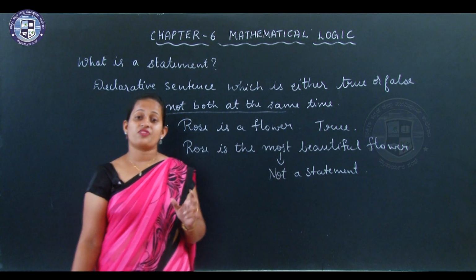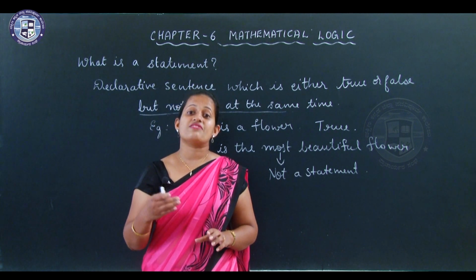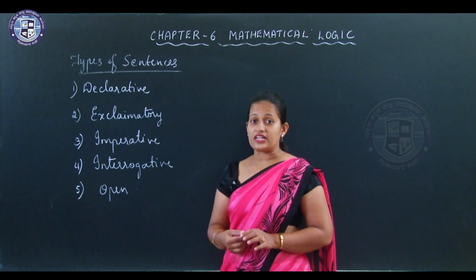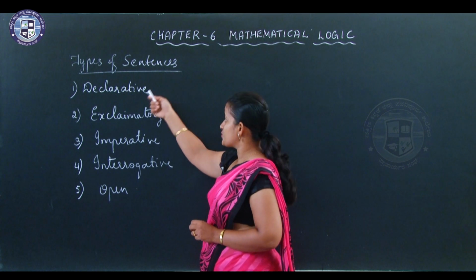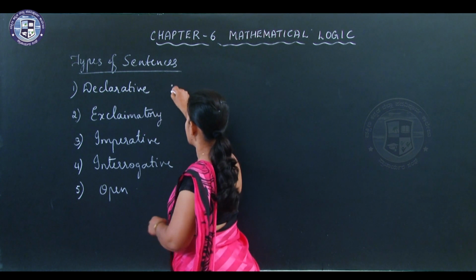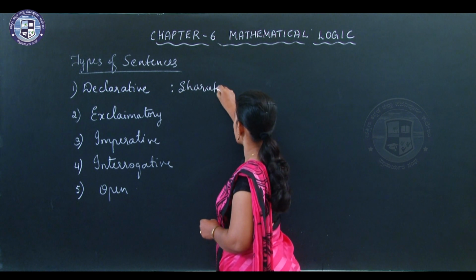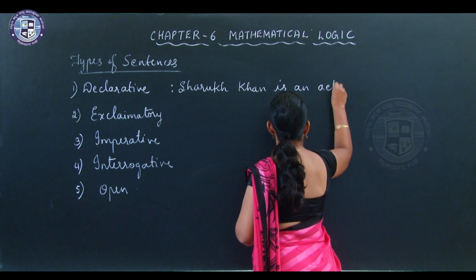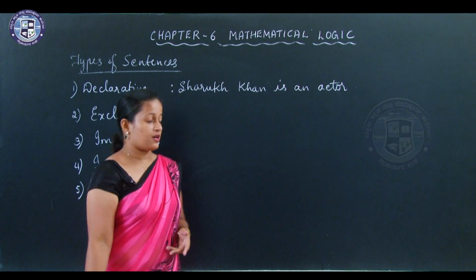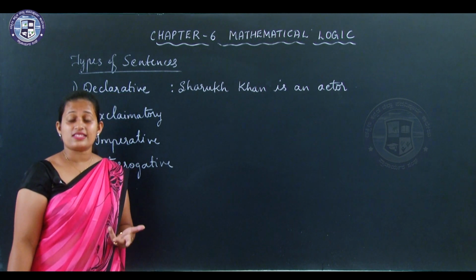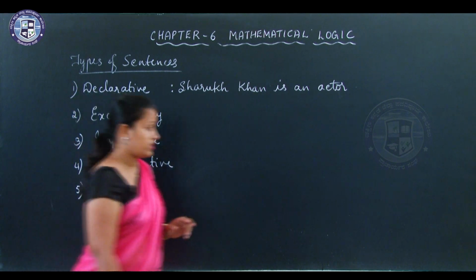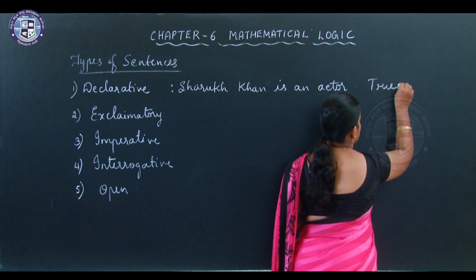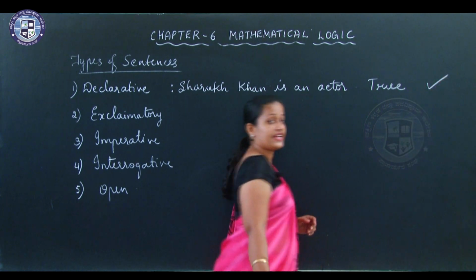Now there are various types of sentences. Let us see one by one and let us see whether it is a statement or not. Here are a few types of sentences. First one is declarative. I will give you an example: Shah Rukh Khan is an actor. It is declaring something. Is it a statement? This is true, therefore it is a statement.